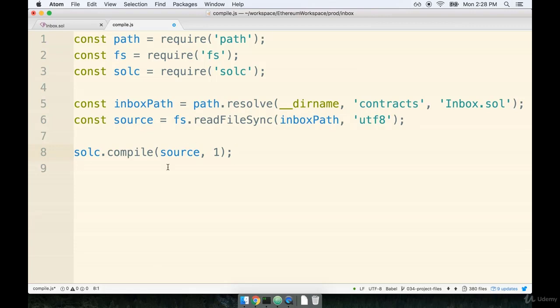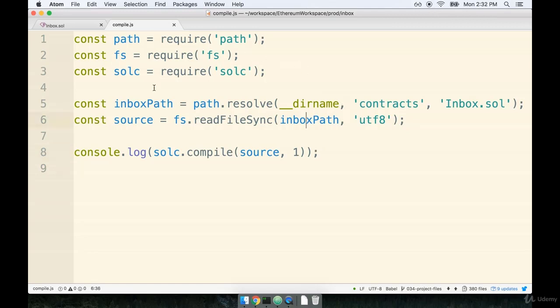Now for right now, we're going to just console log the output of the compile statement, and that'll give us a better idea of what the compiler is doing. So let's just wrap that compile call in a console log, like so. All right, let's take a break here. We're going to come back in the next section and run this compile file and see exactly what the compiler is doing for us. So I'll see you in just a minute.